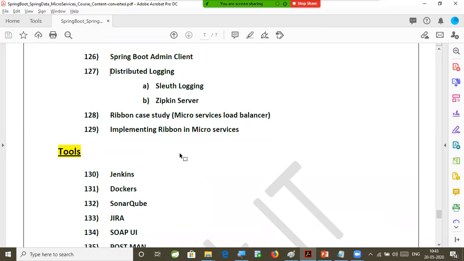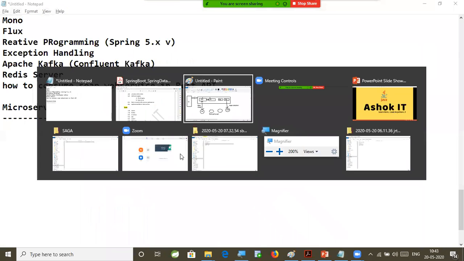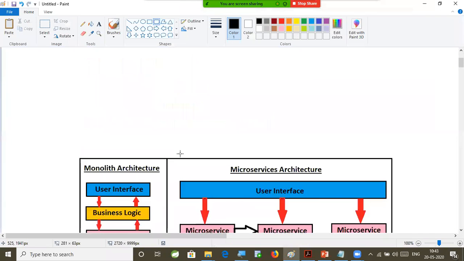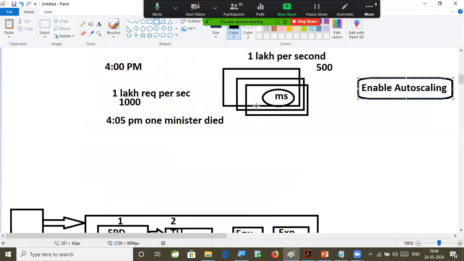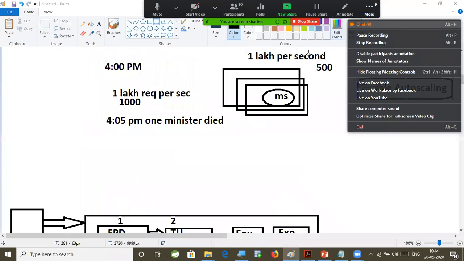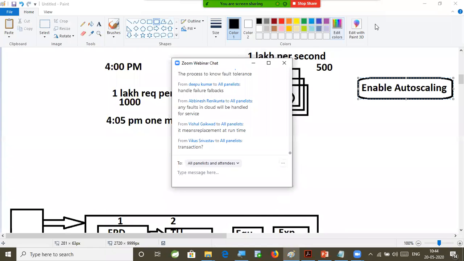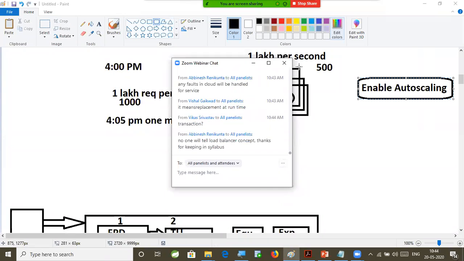Load balancing is done on two sides, sir. Server-side load balancing will be done, and client-side load balancing also we can do. Server-side load balancing, client-side load balancing. Here I explained load balancing for Flipkart. That load balancing will happen at the server side. So they are going to keep on adding the servers, right? Client side also we can do the load balancing in the microservices. That is the beautiful concept provided by our Spring Boot. That is called Ribbon. Ribbon also we are going to understand here for client-side load balancing.